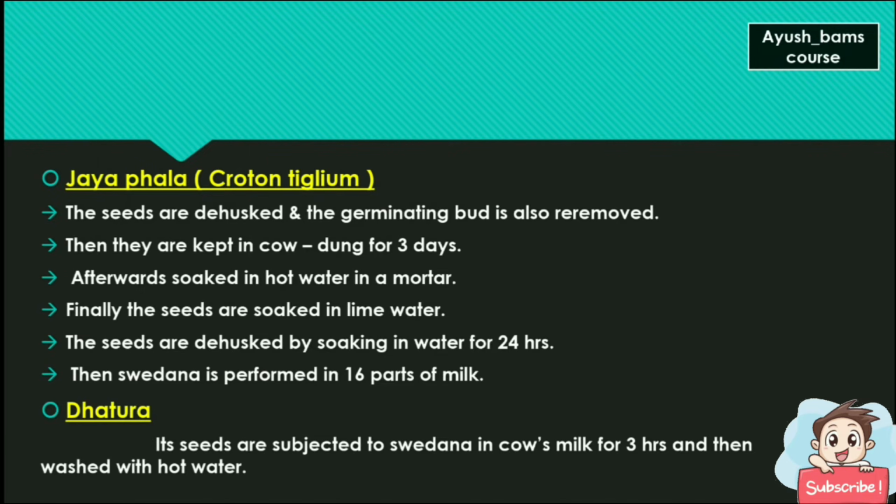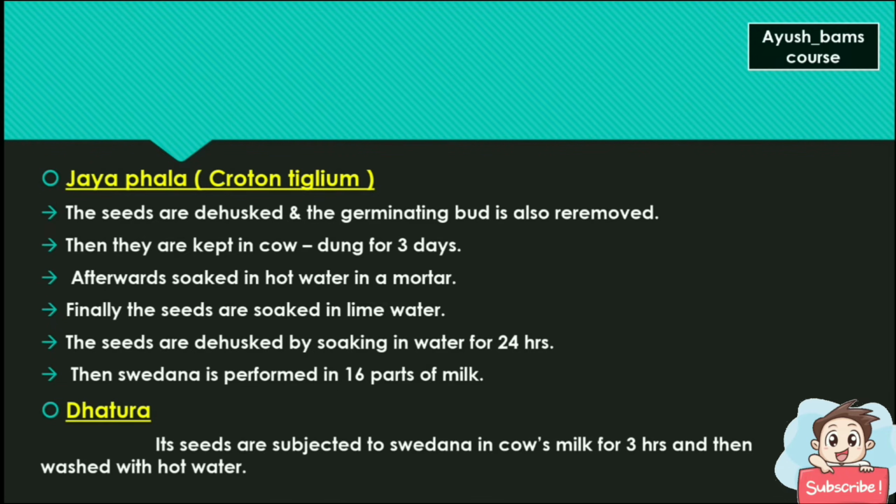Jayaphala: the seeds are dehusked and the germinating bud is also removed. Then they are kept in cow dung for 3 days. Afterwards, they are soaked in hot water in a mortar. Finally, the seeds are soaked in lime water. The seeds are dehusked by soaking in water for 24 hours. Then Svedana is performed in 16 parts of milk.